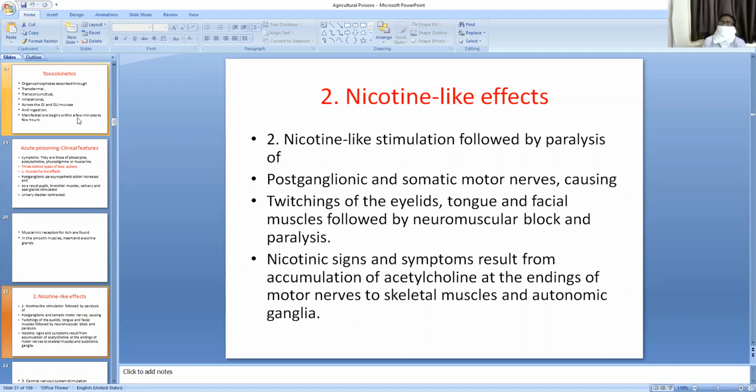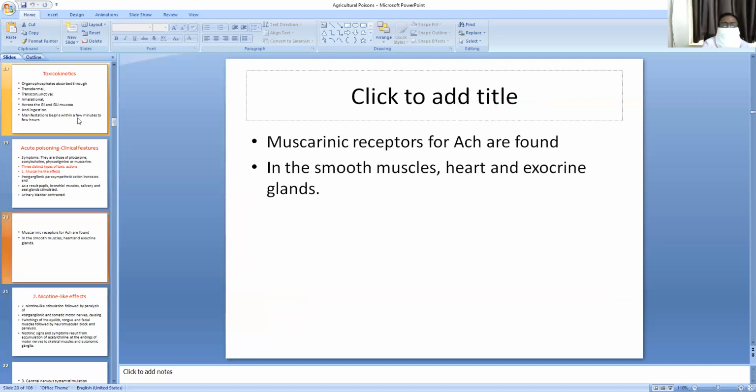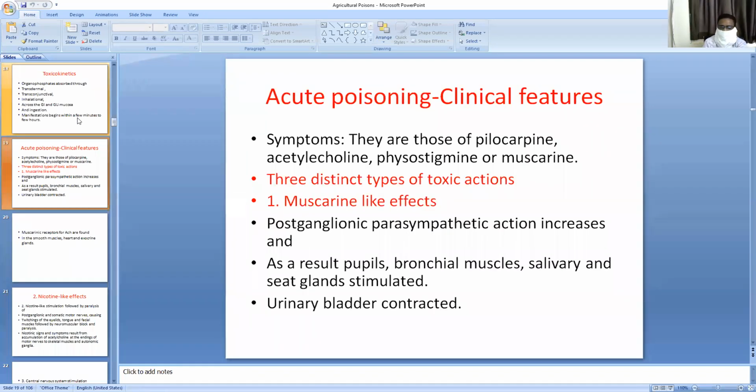Respiratory paralysis looks like acute asthma, and it may resemble chronic bronchial asthma. Signs and symptoms appear when cholinesterase activity drops by 30 to 50% of normal activity. Then we come to the detailed description of muscarinic-like effects.